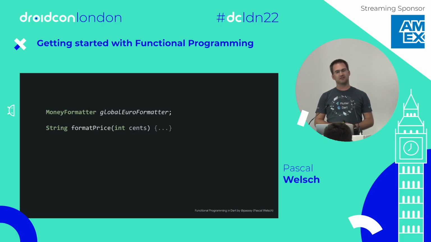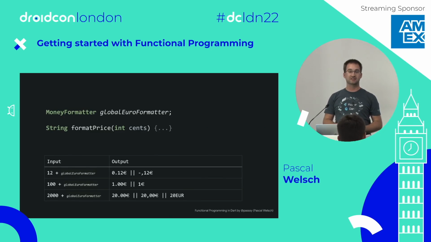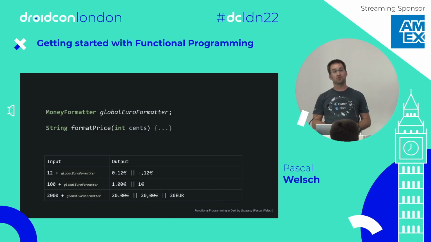It changes if we introduce a global variable. The whole system now has changed because this function now suddenly has multiple input variables. We could use this global variable inside of that body. Again, we don't see the body, we just have to make assumptions about this function. And suddenly the input is 12 and this global variable, and the output might be completely different depending on the state of that global variable.